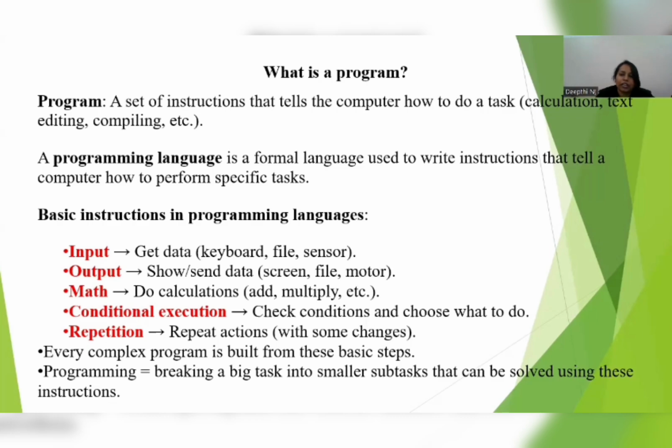After that, the tea gets boiled. That is called processing. After processing, what is the final result? The tea is ready, and you serve the tea. That is called output. You can relate this real-time example to the concept of input and output.